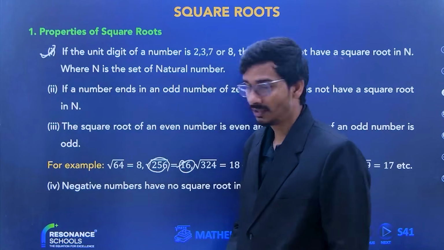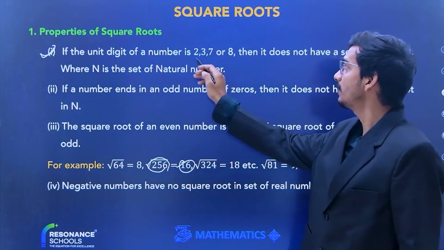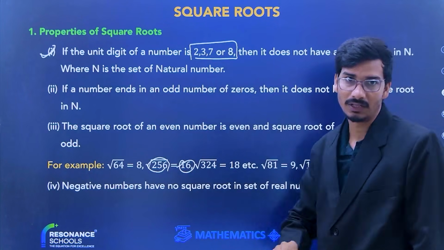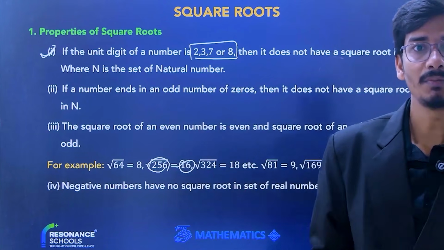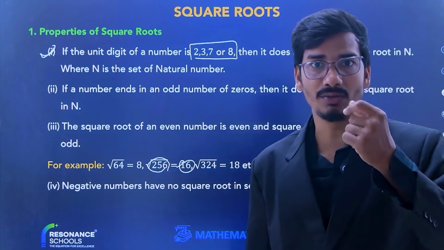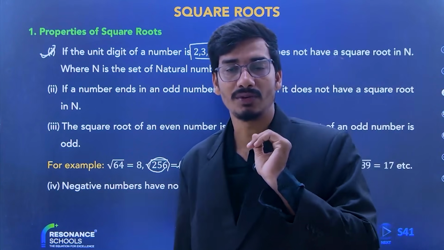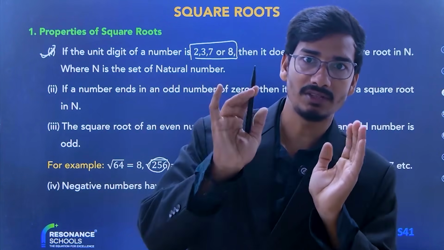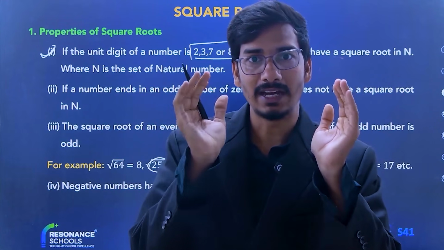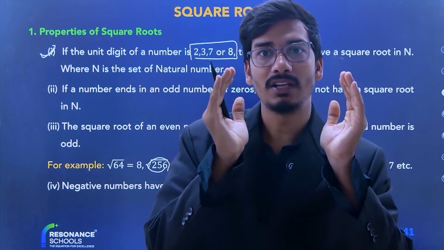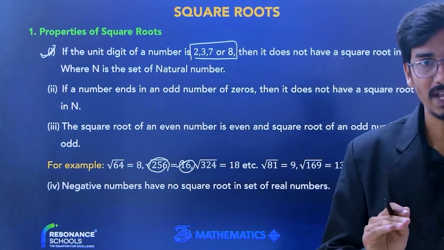All the properties. So first property, beta: if the unit digit of a number is 2, 3, 7 or 8, that number does not have a square root in natural numbers. If any number has a unit place of 2, 3, 7 or 8, that number doesn't have a square root.